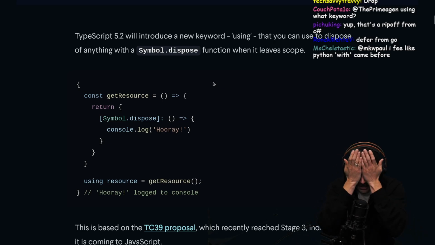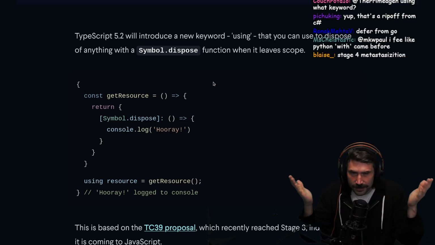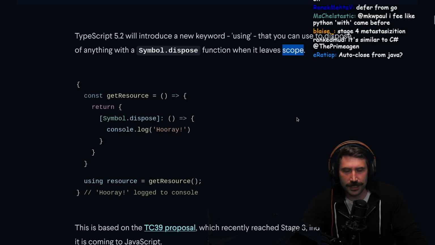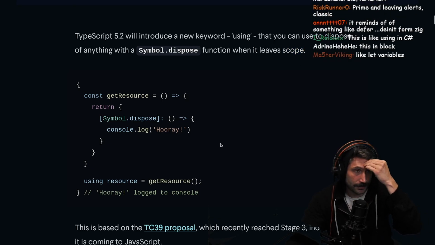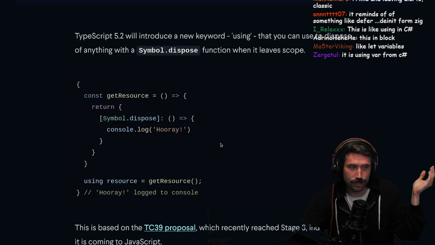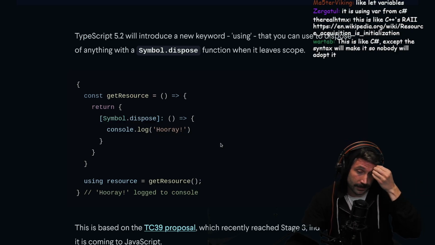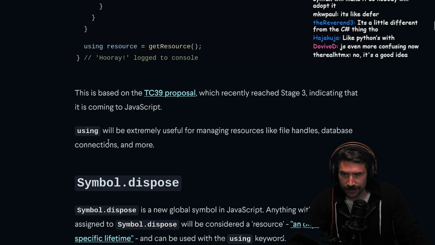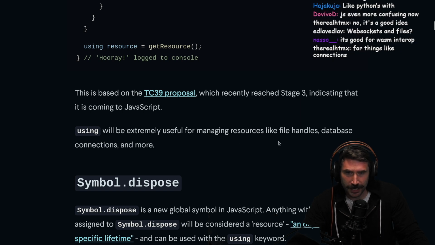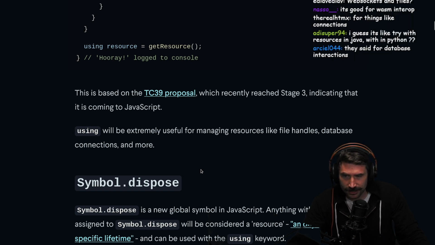Effectively, it's like you get a destructor to be called when something leaves scope. I'm very curious what they mean by this, because it's kind of crazy to think that we would ever want this in JavaScript. I'm going to be real here. I'm extremely skeptical that this is a good idea. We'll see. This is based on a TC39 proposal, which recently reached stage 3, indicating that it's coming to JavaScript. Using will be extremely useful for managing resources like file handles, database connections, and more.